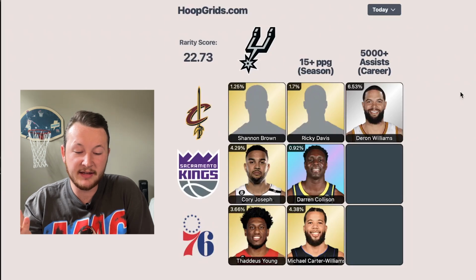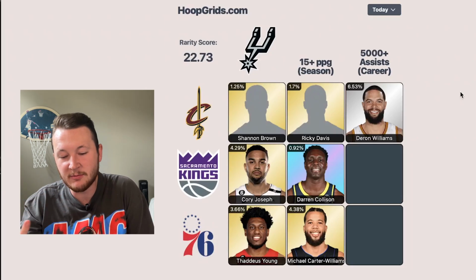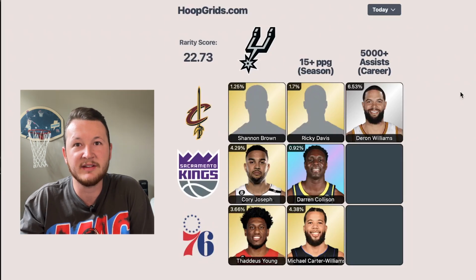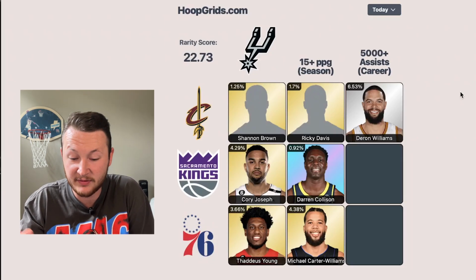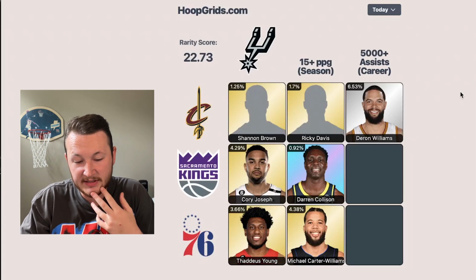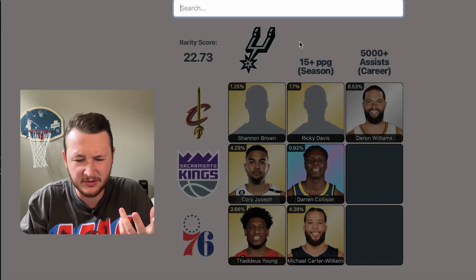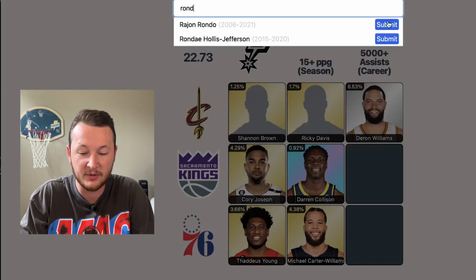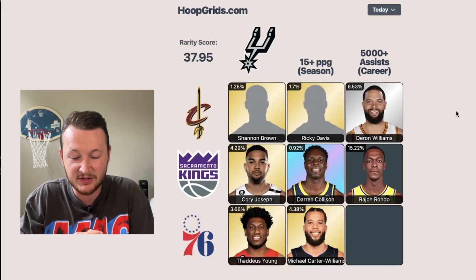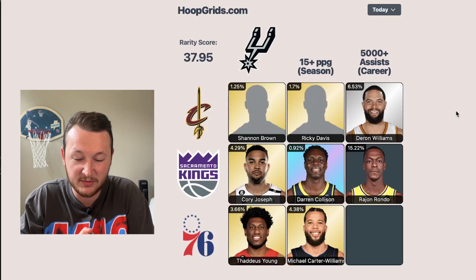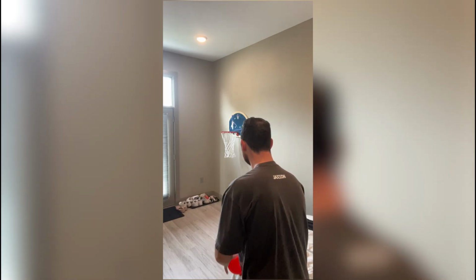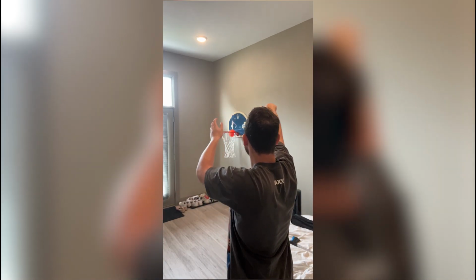So I'm not sure, and I think Rajon Rondo is the player I'm going to go with here, only because he's the closest to currently playing that I think I can get for this. He stopped playing in 2021. I don't know if he retired or just didn't get a contract and hasn't tried to get a contract since, but we're going to go Rondo here. I think it's the best I can do with the closest I can get to 2023 players. We'll work with that. I thought I broke my computer over here, but last shot here.